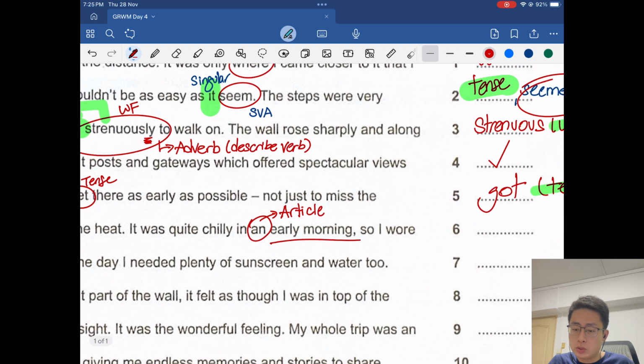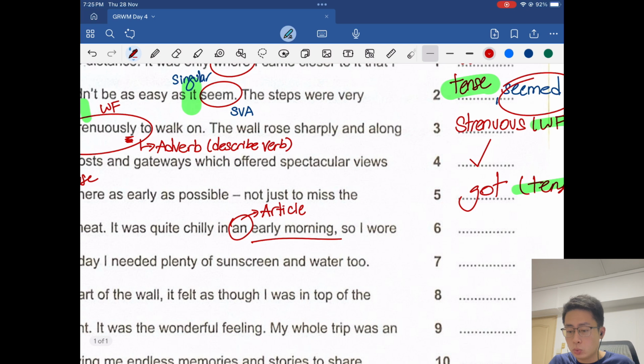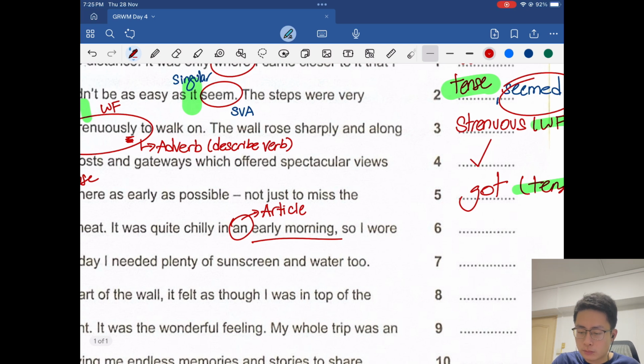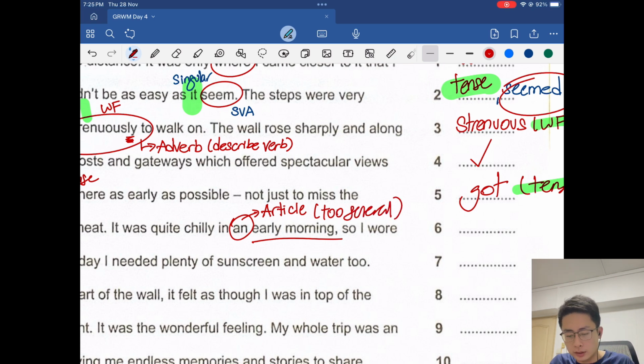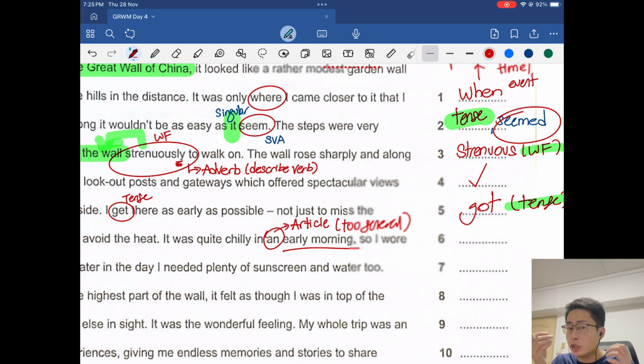An is simply too general. It's too general here. We are already describing the early morning. We're making reference to it here. We're saying it's very chilly, very cold, correct? So in this case, a more specific article that we can use is THE, in the early morning.